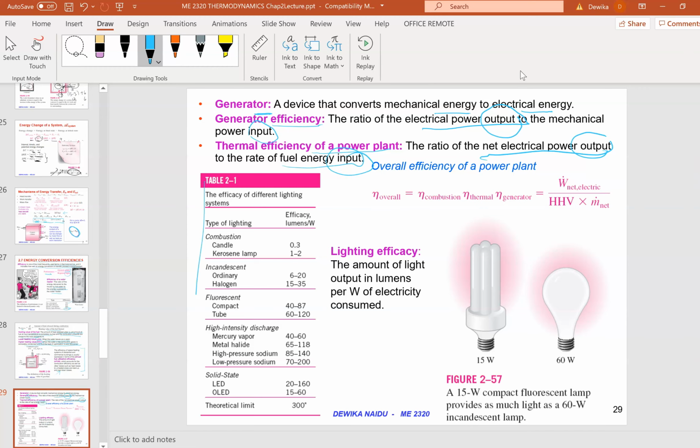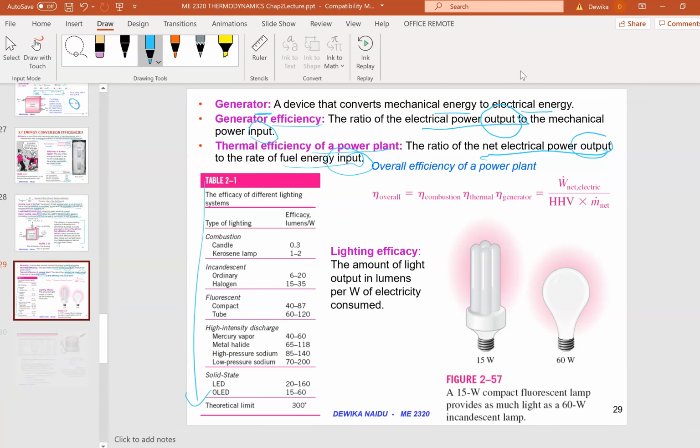So these are some tables for you to just go through, showing the difference in lighting systems. What is the efficacy in lumens? Okay, and then let's move on.